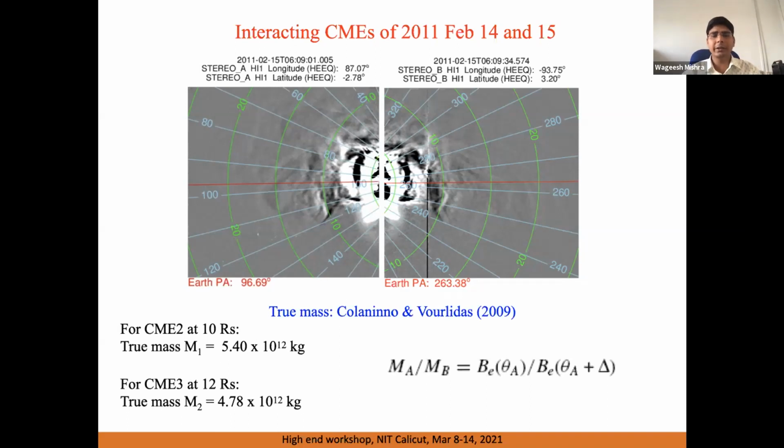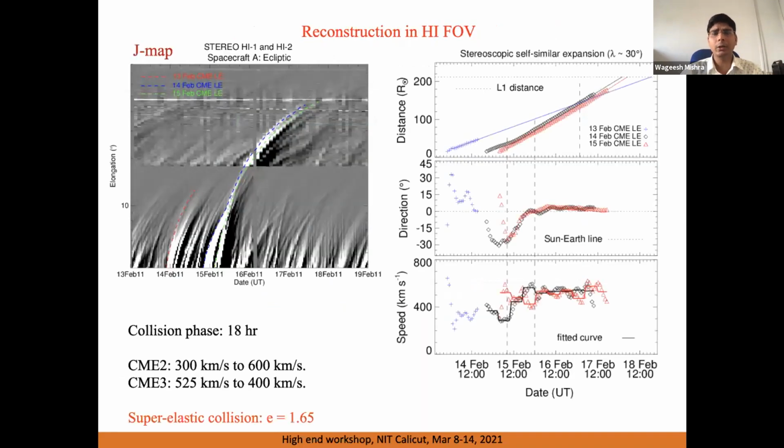We did the collision analysis, like coefficient of restitution, to know whether such collisions can be classified as elastic, inelastic, or super elastic. So to do this, we tried to estimate velocity, pressure, magnetic field, expansion.